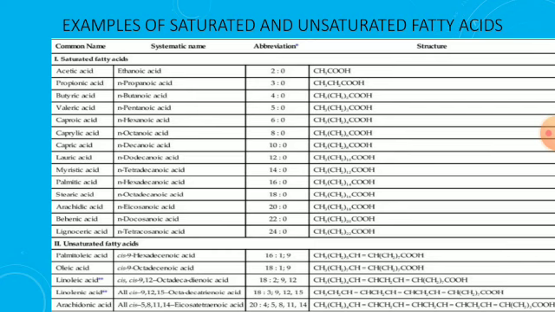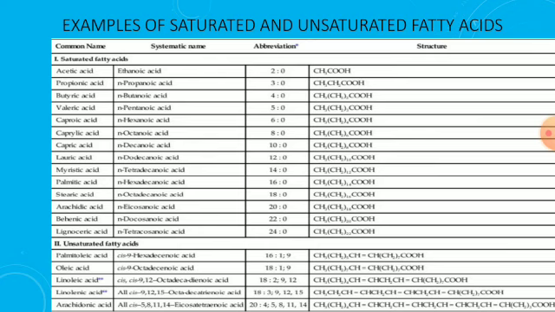Unsaturated fatty acids that contain a single double bond are said to be monounsaturated fatty acids. Palmitoleic acid is an example of a monounsaturated fatty acid because it contains a single double bond.